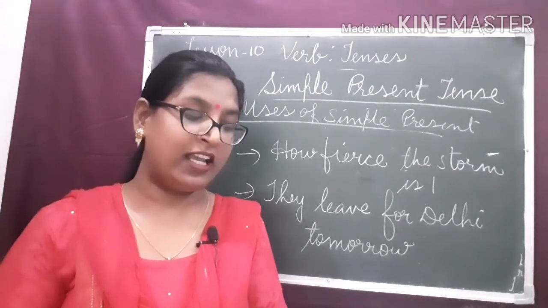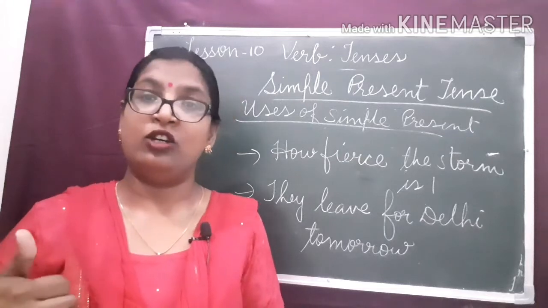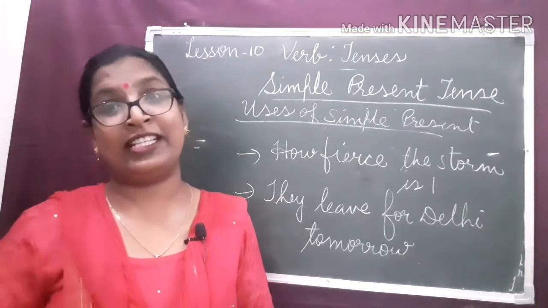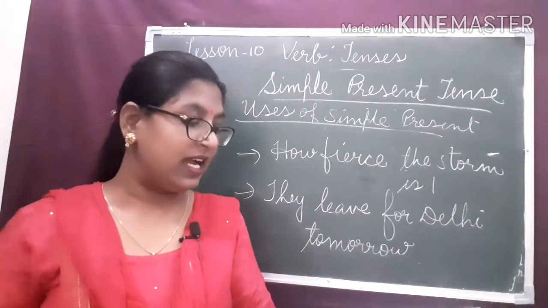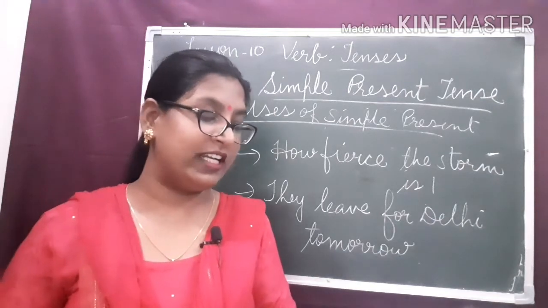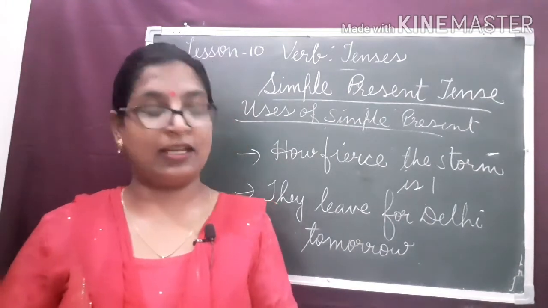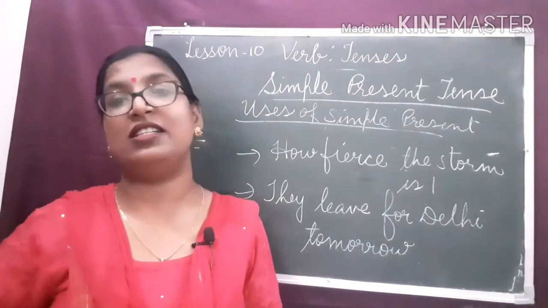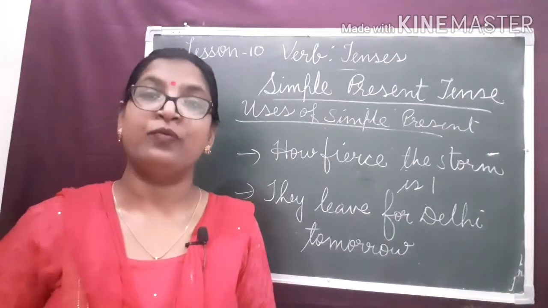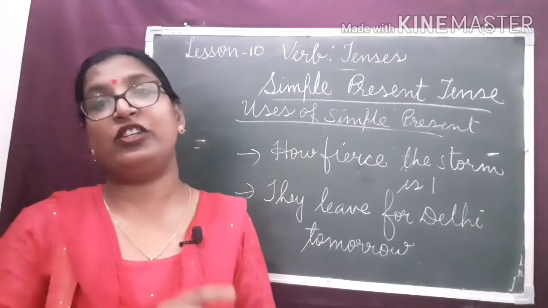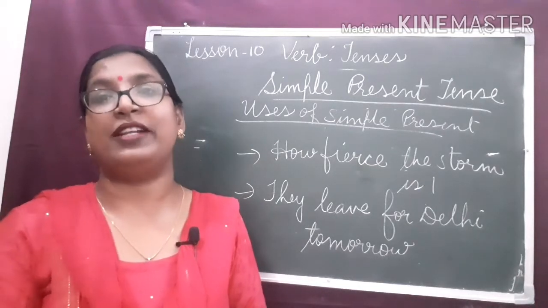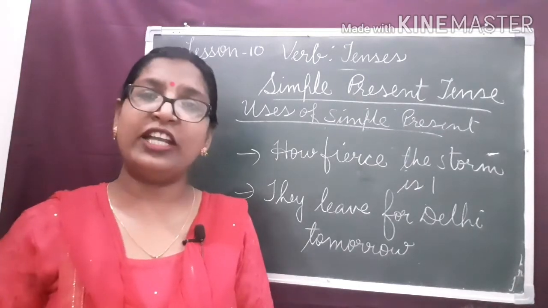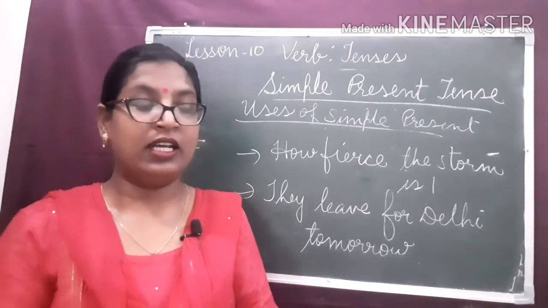The fifth is that simple present tense is used in exclamatory sentences, and the sixth is that it is sometimes used to represent a future action. These are the different uses of simple present tense. I hope you understood this.